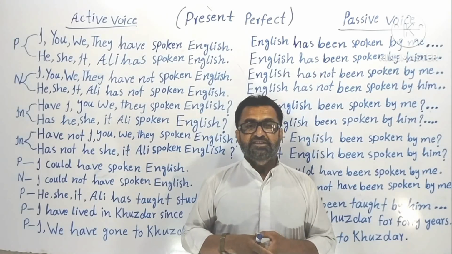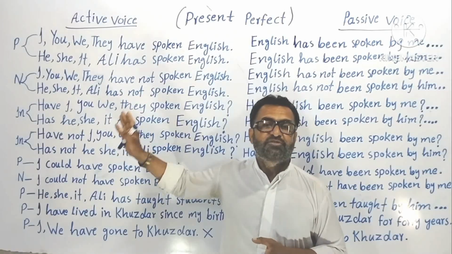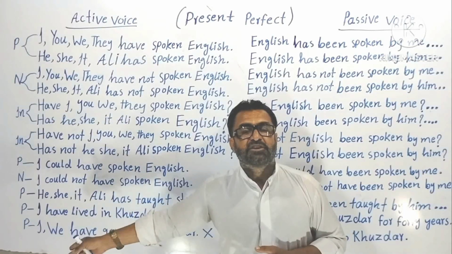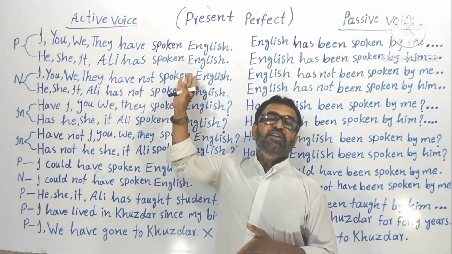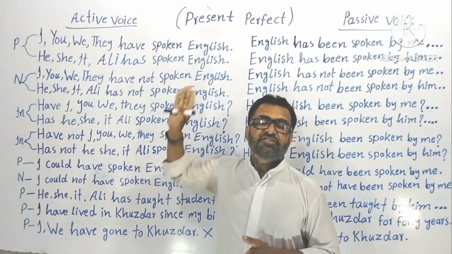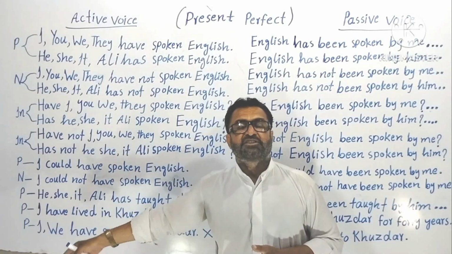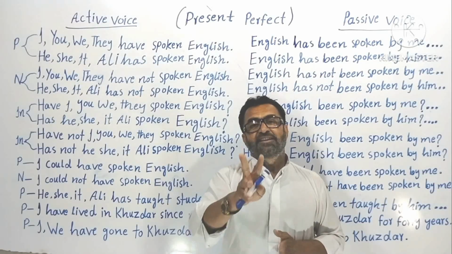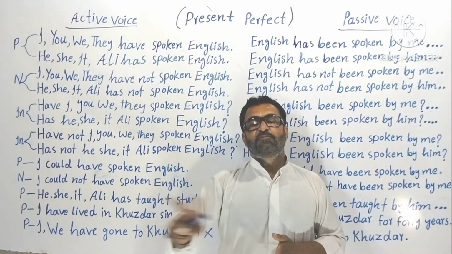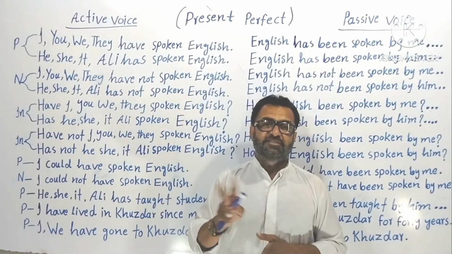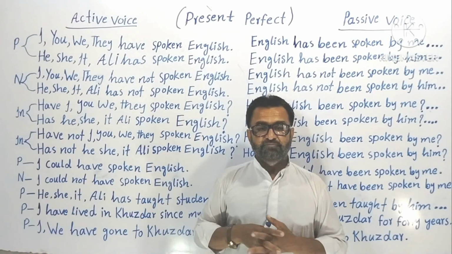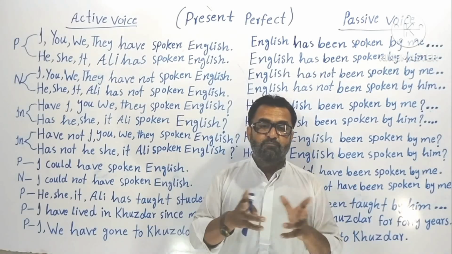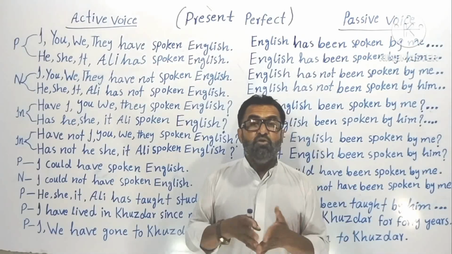Okay? So as I said before, when there are no objects in the active voice, then how can we bring a subject for passive voice? There must be an object for active voice. After that, that object can be the subject of passive voice. Understood? That's why I said intransitive verbs can never be used in passive voice sentences. Mark my words.